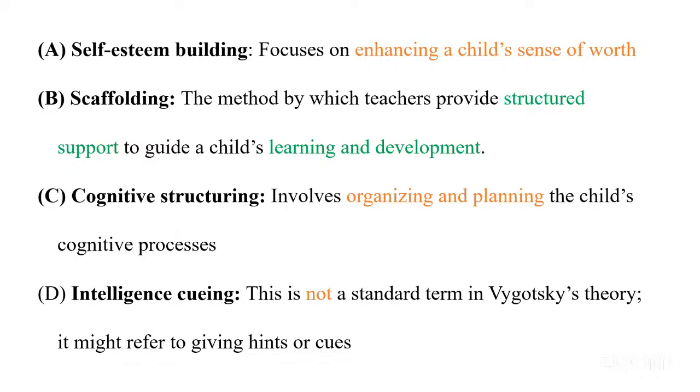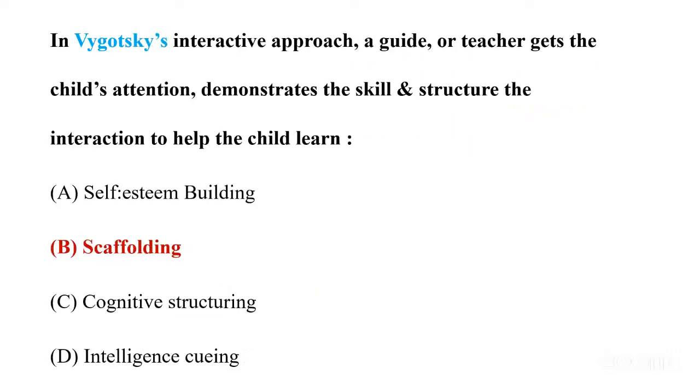Okay, this we have studied in the theory of Jean Piaget actually. When we talk about the last option, which is intelligence queen, it is not a part of Vygotsky's theory. We know this was never there in the theory. So D will be eliminated. Now, the correct answer is B, that is scaffolding. It is talking about the support the child should get to understand, interact or learn anything new. That is scaffolding. We know that.